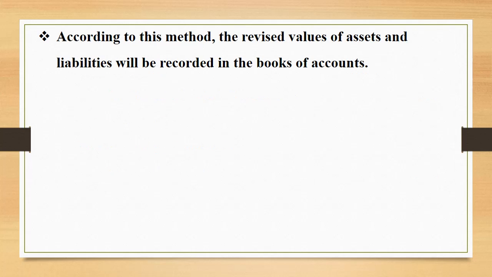According to this method, the revised values of assets and liabilities will be recorded in the books of accounts. So if any asset increases, the new, increased value will appear in the balance sheet. In the same way, if liability decreases, the reduced value will have to appear in the balance sheet, right? So please take care whenever you are going for a change in the value of the assets and liabilities in the balance sheet, the revised values are to be shown.